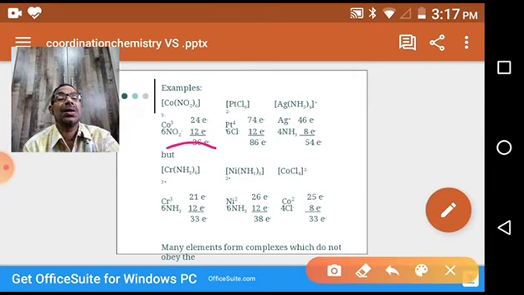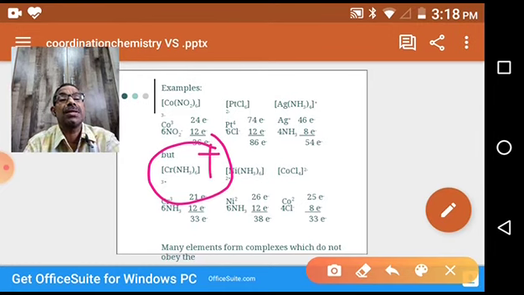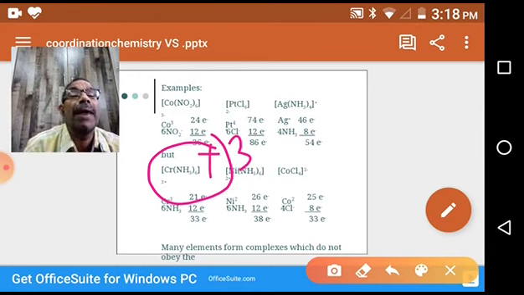You see, this is a chromium complex once again. In the name of the compound, the charge is +3, a total cationic complex of +3. Amine is ammonia, a neutral ligand. That's why the total charge is +3, thereby the chromium charge is also +3. So in this complex, chromium is exhibiting two valencies: the primary valency +3 and the secondary valency 6, by ammonia molecules. So 6 ammonia molecules form 6 coordination bonds, thereby the coordination number is 6, octahedral geometry.